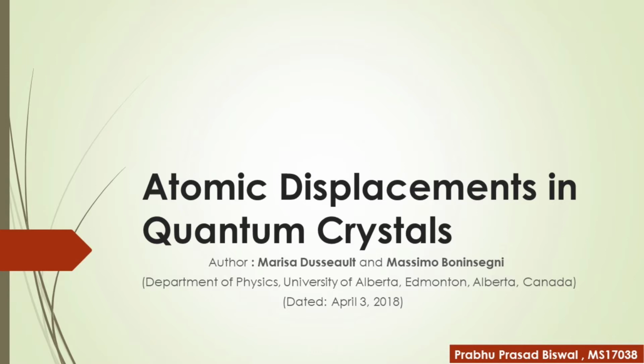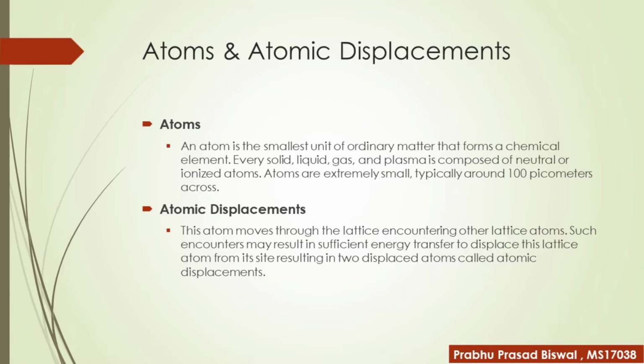Today I will discuss a topic called atomic displacement in quantum crystal. Before going through the core part of this topic, I want to clarify what an atom is and what atomic displacement is. An atom is the smallest unit of ordinary matter that forms a chemical element. Every solid, liquid, gas and plasma is composed of neutral or ionized atoms. This is how an atom looks. We can see it in this video.